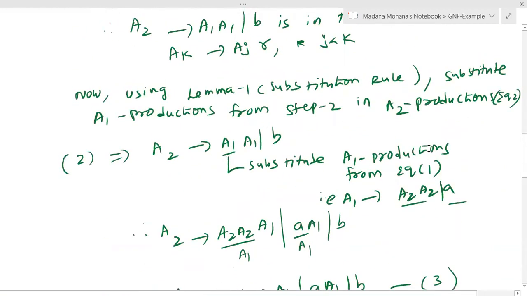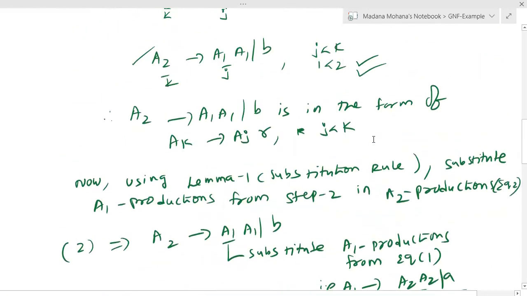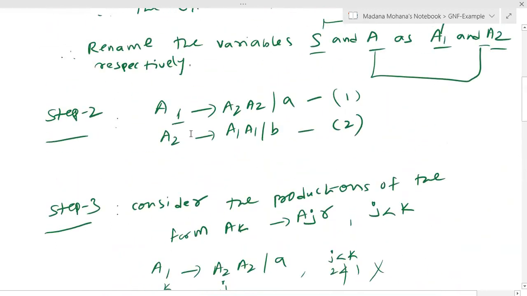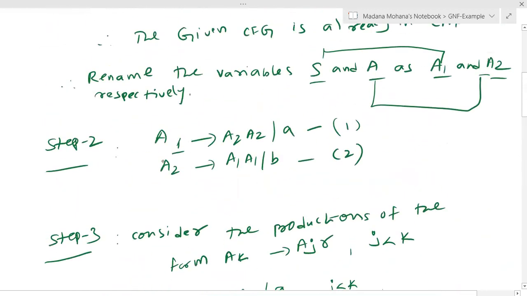What are the missing productions? Here you can see, now A2 is reduced to GNF. Now the other production, A1. A1 derives A2 or A. Now in A1 productions, the right hand side leftmost A2 is there. Now A2 is already reduced into Greibach normal form. The resultant A2 productions you can now substitute in the A1 right hand side leftmost A2.